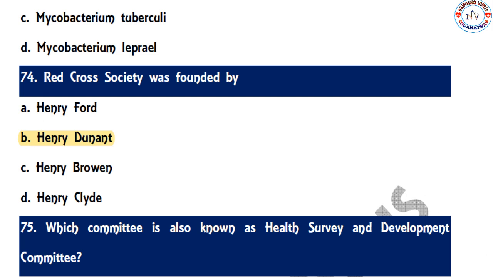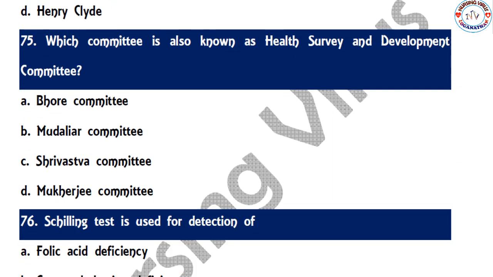So the next question: which committee is also known as the Health Survey and Development Committee? Bhore Committee, Mudaliar Committee, Srivastav Committee, or Mukherjee Committee. So the correct answer is Bhore Committee. This is the committee also called the Health Survey and Development Committee.